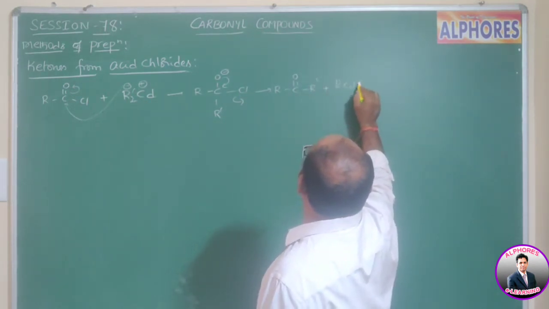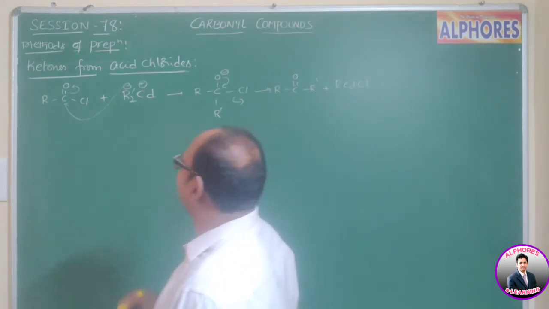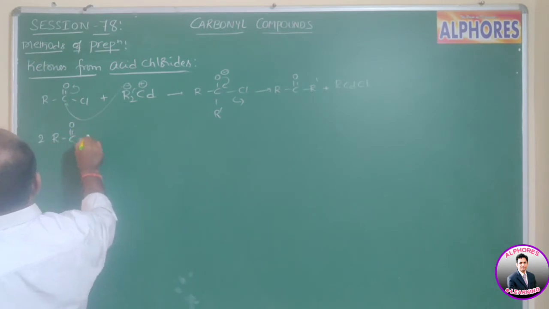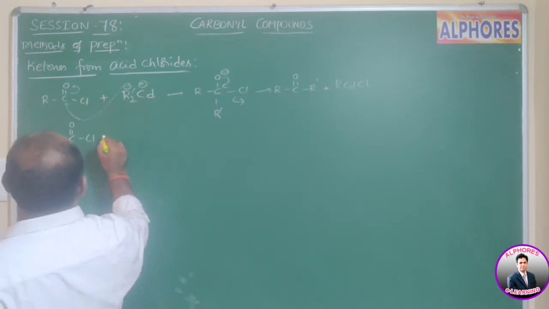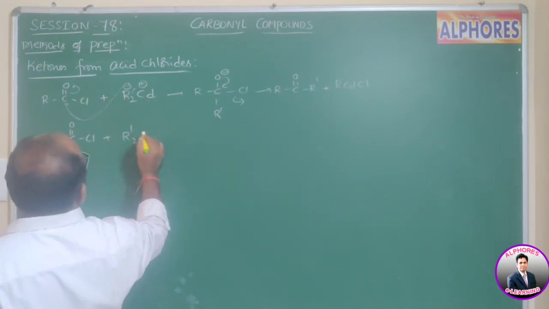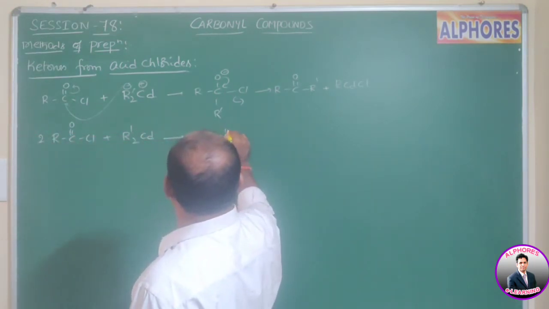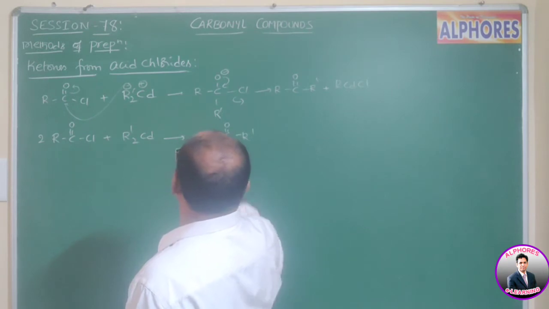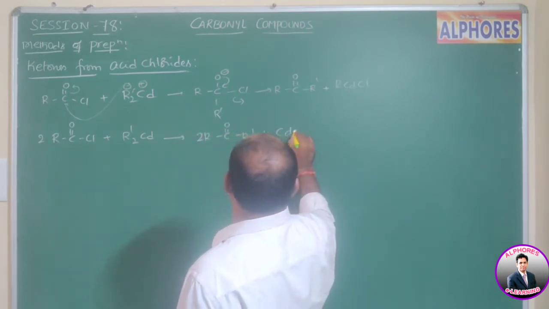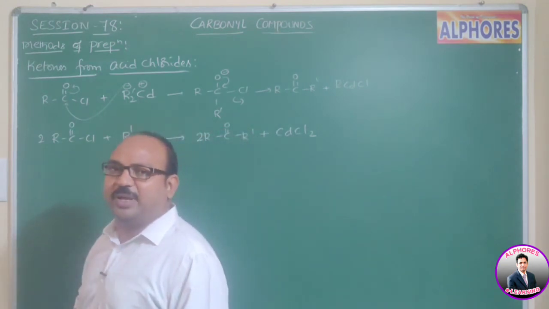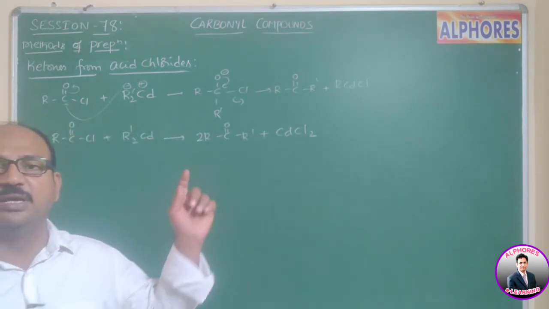That means here we are getting RC double bond O R dash, plus RCdCl. But simply, we can write 2 moles of acid chloride, because 2 chlorines are required here, and R dash taken twice Cd. Then we get 2 moles of RC double bond O R dash, along with cadmium chloride, CdCl2. So in dialkyl cadmium, R minus displaces Cl minus.